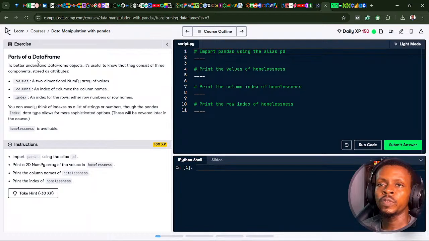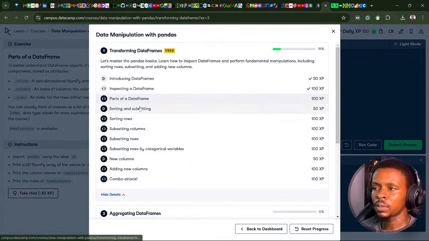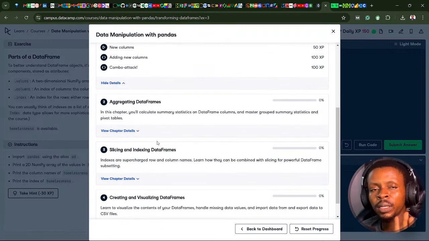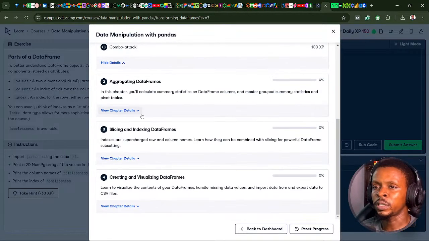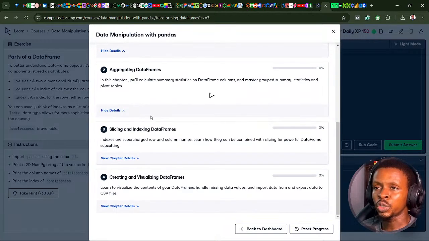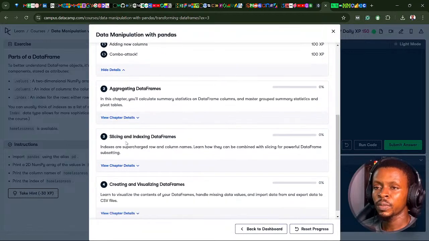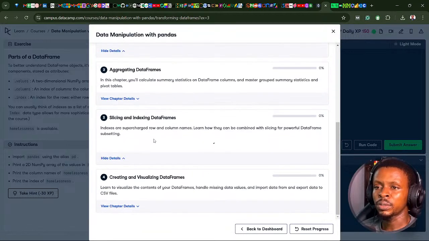Okay, this is part of the data frame. So we have a lot to cover here. We may probably not be able to cover everything in this live stream. Probably each chapter will be broken into two live streams each, so you can take enough time to cover this concept and not rush it, because this content here is huge.